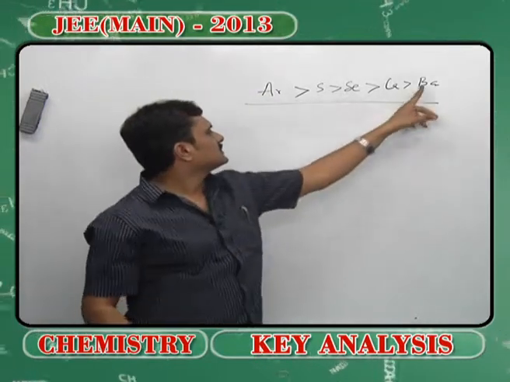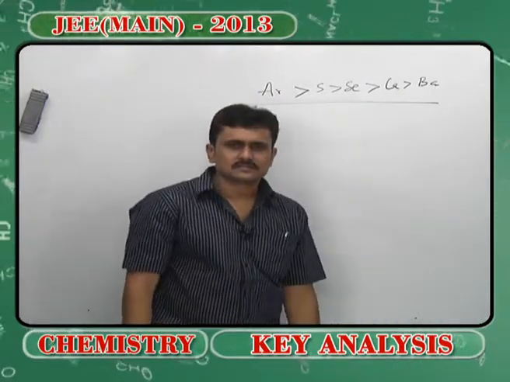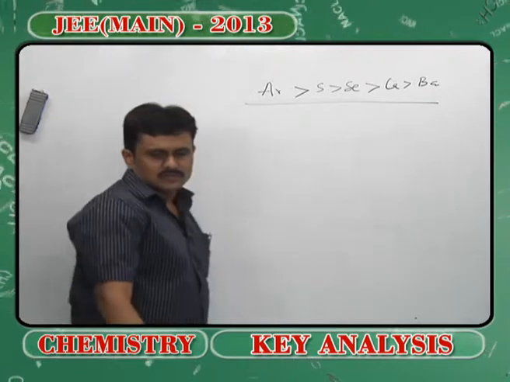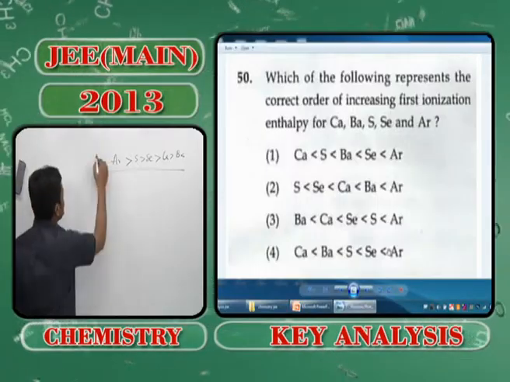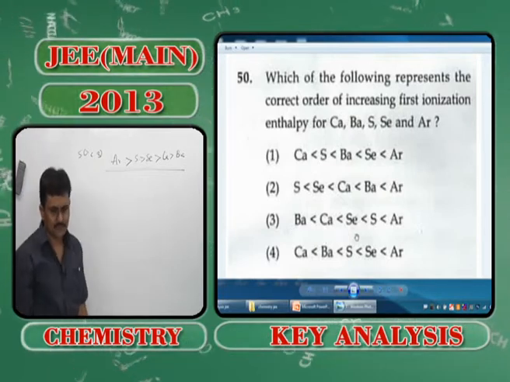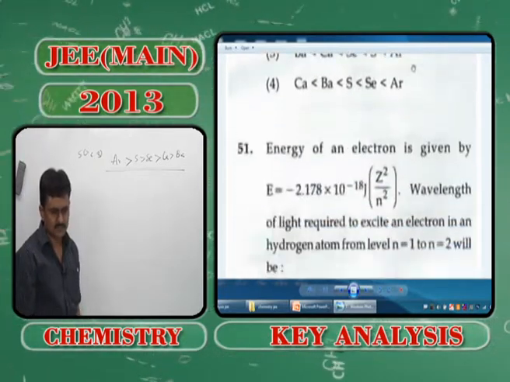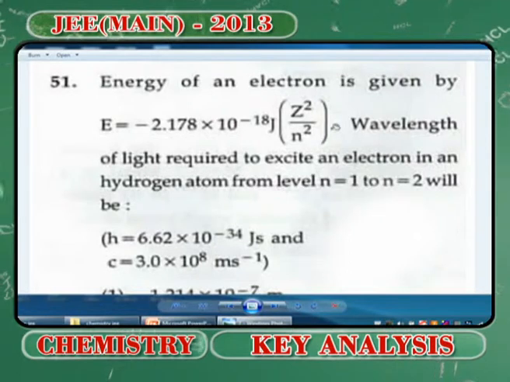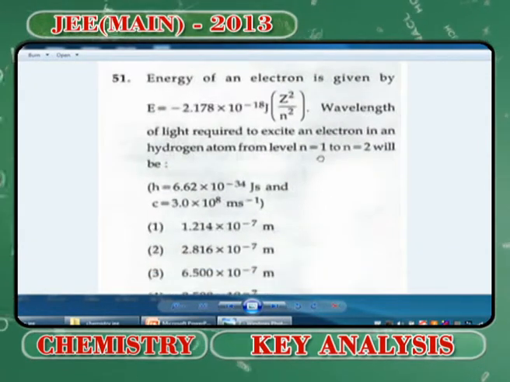More size is said to be having the least ionization potential, my dear students. So, option 3 seems to be correct for this problem number 50, right. Moving on to the next question, an atomic structure related one, and you have been given the equation related to